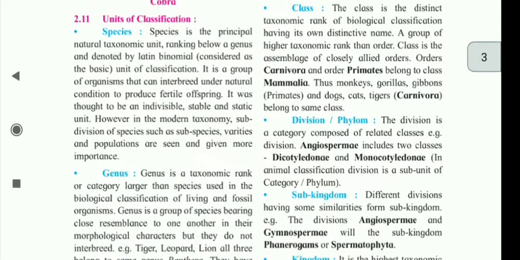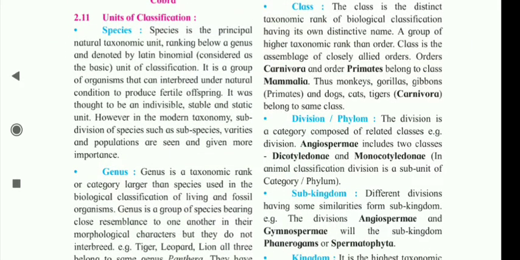2.11 Units of classification. Species. Species is the principal natural taxonomic unit, ranking below a genus and denoted by a Latin binomial, considered as the basic unit of classification. It is a group of organisms that can interbreed under natural conditions to produce fertile offspring. It was thought to be an indivisible, stable, and static unit. However, in modern taxonomy, subdivisions of species such as subspecies, varieties, and populations are seen and are given more importance.